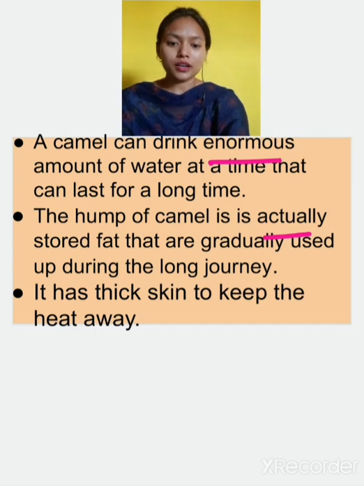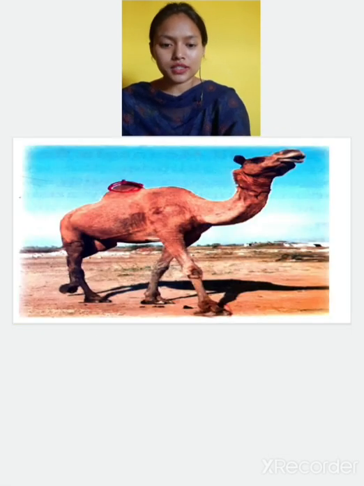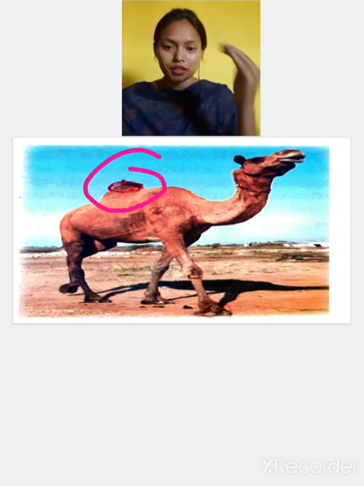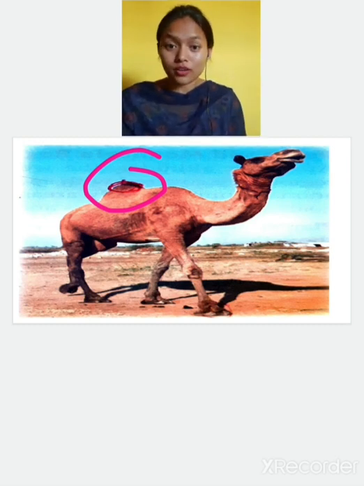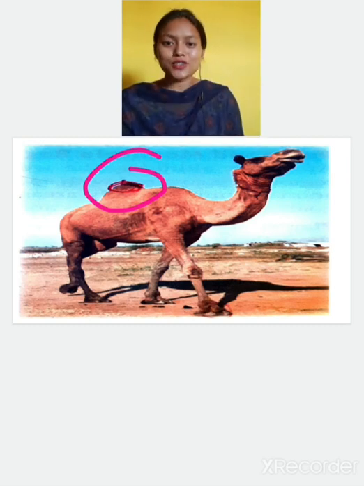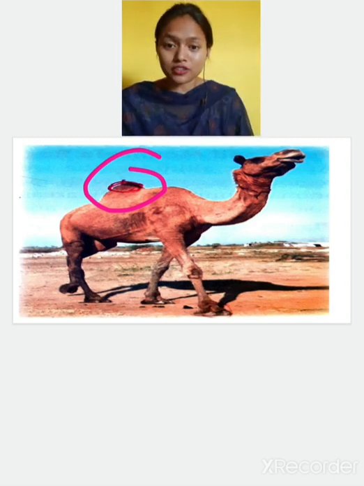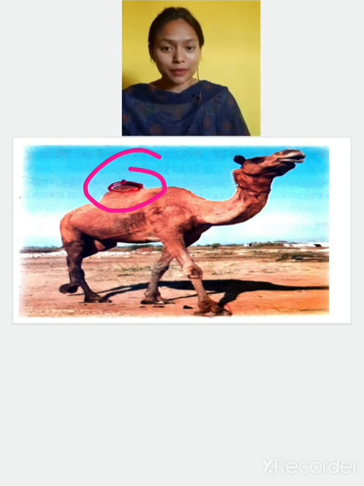Now camel's hump, you all know what a camel hump is. This elevated portion here is a hump. So what is stored inside the hump of a camel? Fat is stored inside this hump. We have studied in previous chapters that fat also provides us energy. Yes or no?